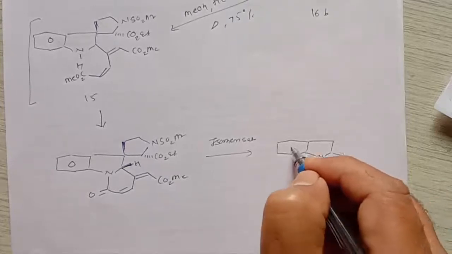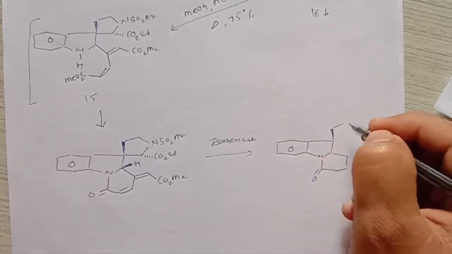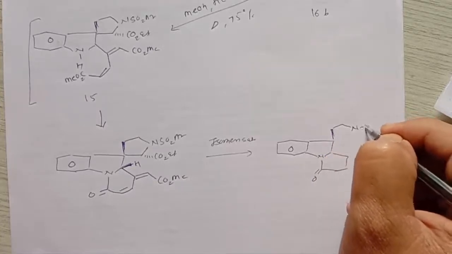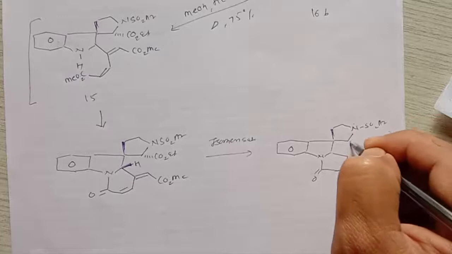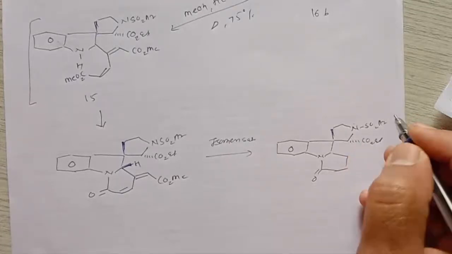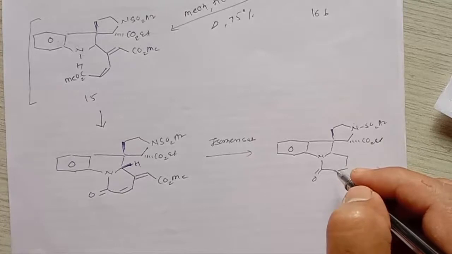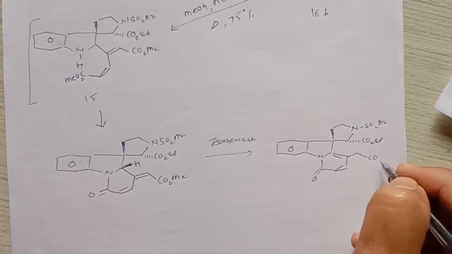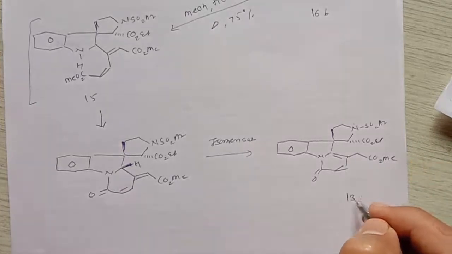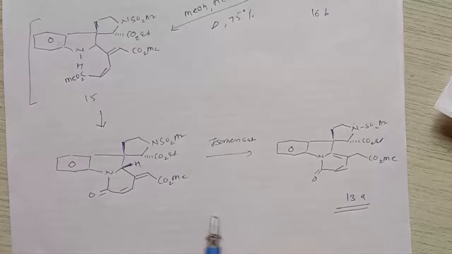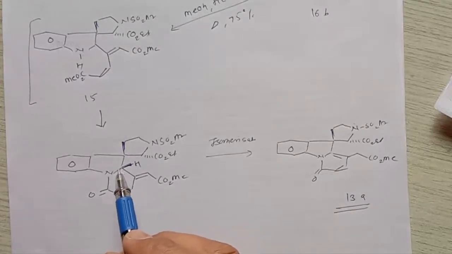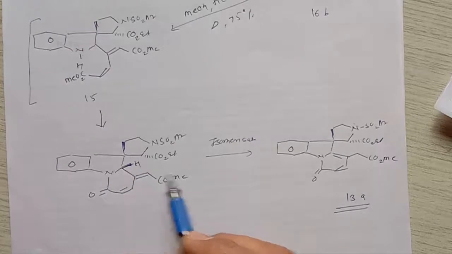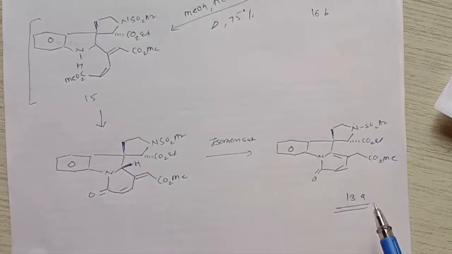Here is a double bond, here is NSO2Ar, then COOAr here, and it gives formation of a compound like this, and here is CO2Me, and this is intermediate 13A. So when the stereogenic center is formed at this position, it undergoes isomerization and gives the intermediate 13A. Then this 13A compound will also epimerize.